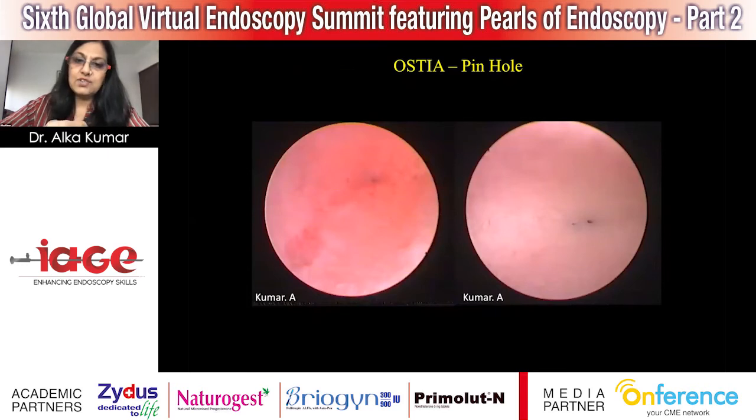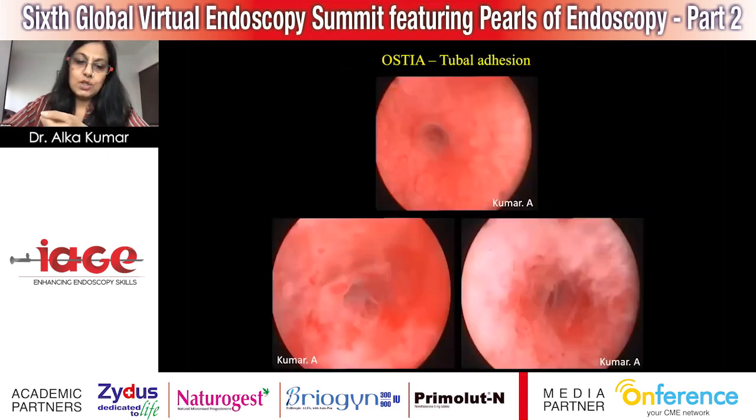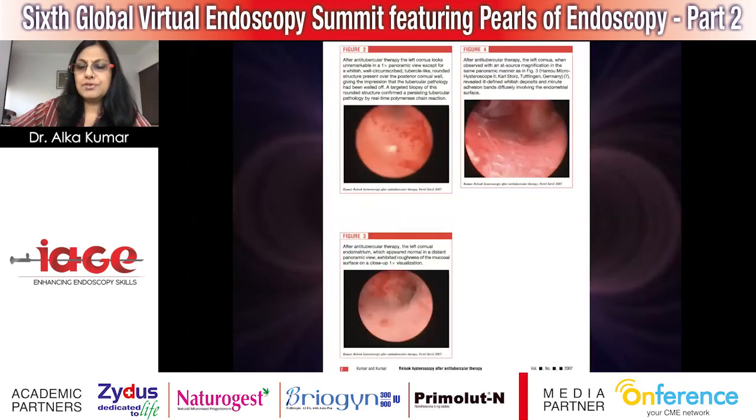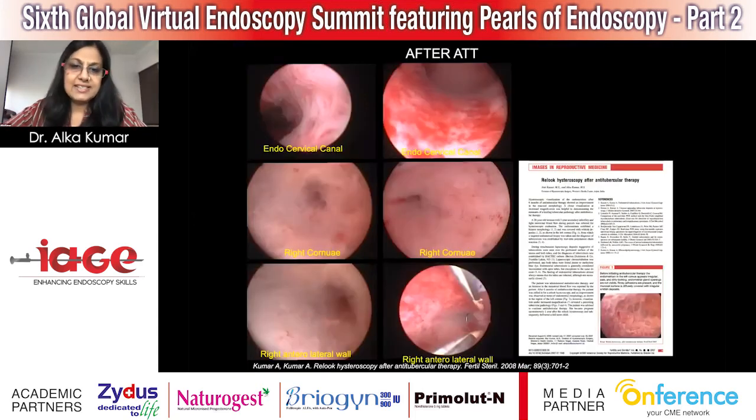These are ostias which are pinhole. These are tubal adhesions. So you can see here the tubal ostia, and you can see the adhesion bands right here. This was published in Fertility and Sterility, another paper of ours about relook hysteroscopy after antitubercular therapy. These are the images of the same patient before the ATT, and these are the ones after the ATT. You can see here the endometrium has lost its character. It has almost got scars.